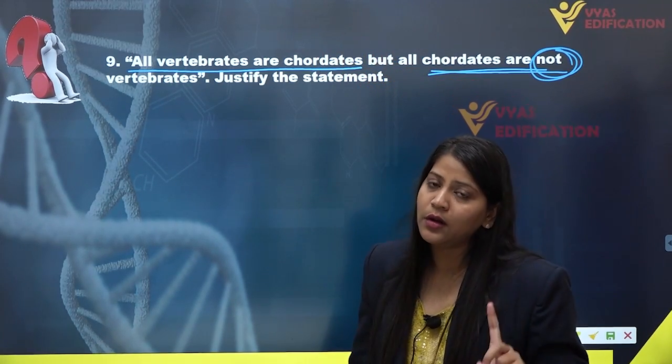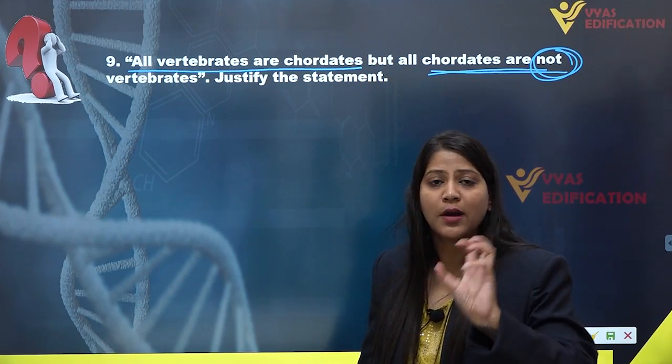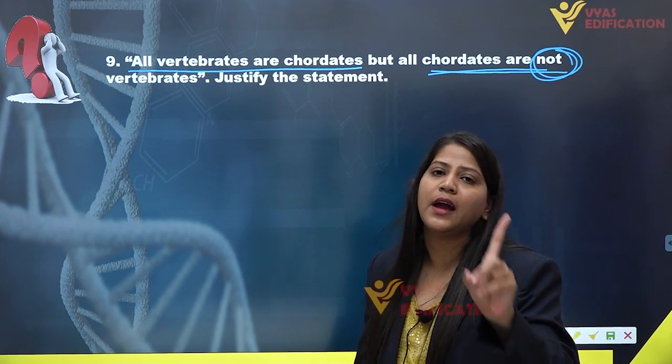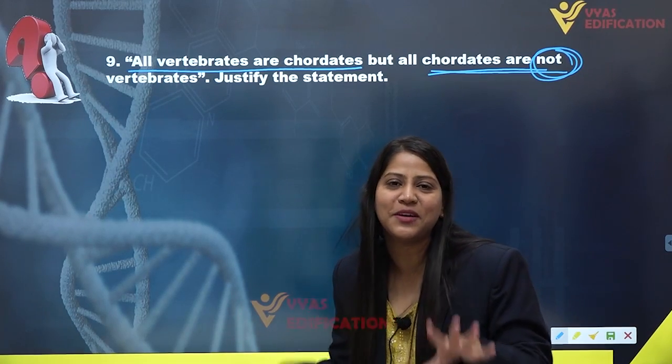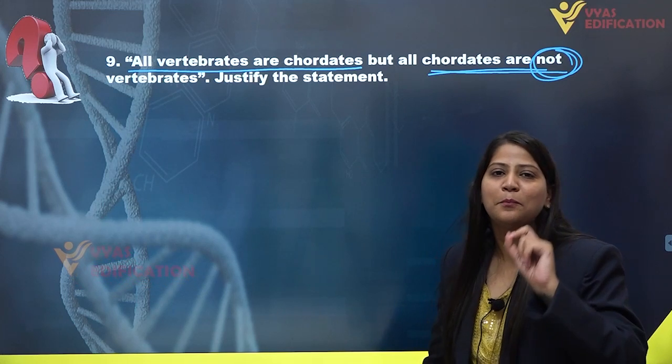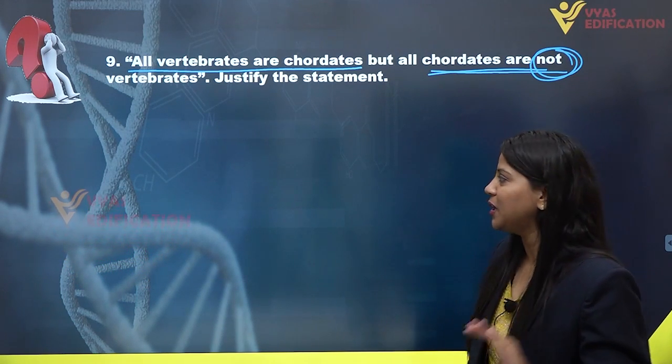These two subphylums are chordates, but they are not vertebrates. Hence all vertebrates are chordates, but all chordates are not vertebrates.